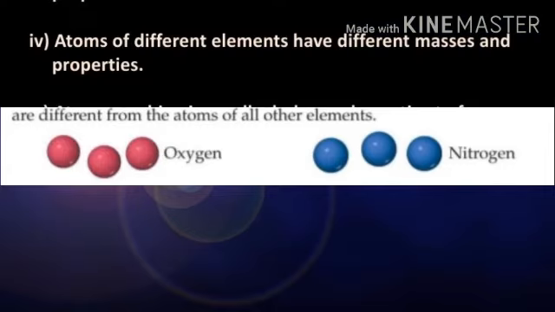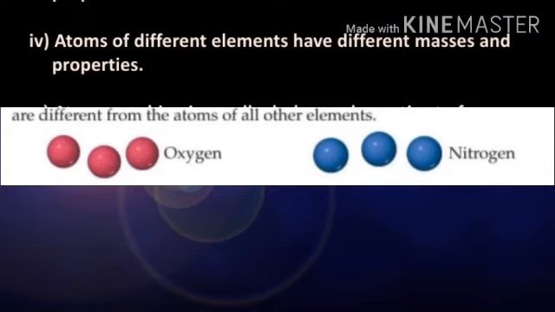The fourth postulate states that atoms of different elements have different masses and chemical properties. The fifth postulate supports the laws of chemical combination. It states that atoms combine in the ratio of small whole numbers to form compounds.